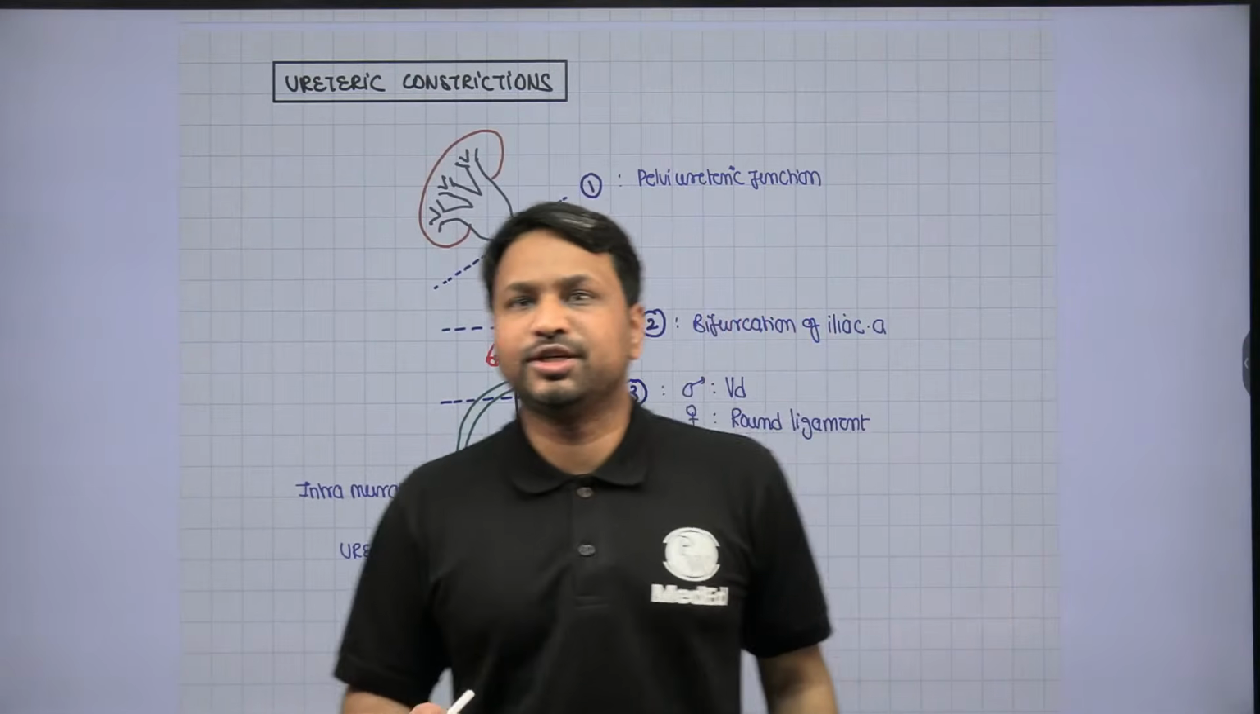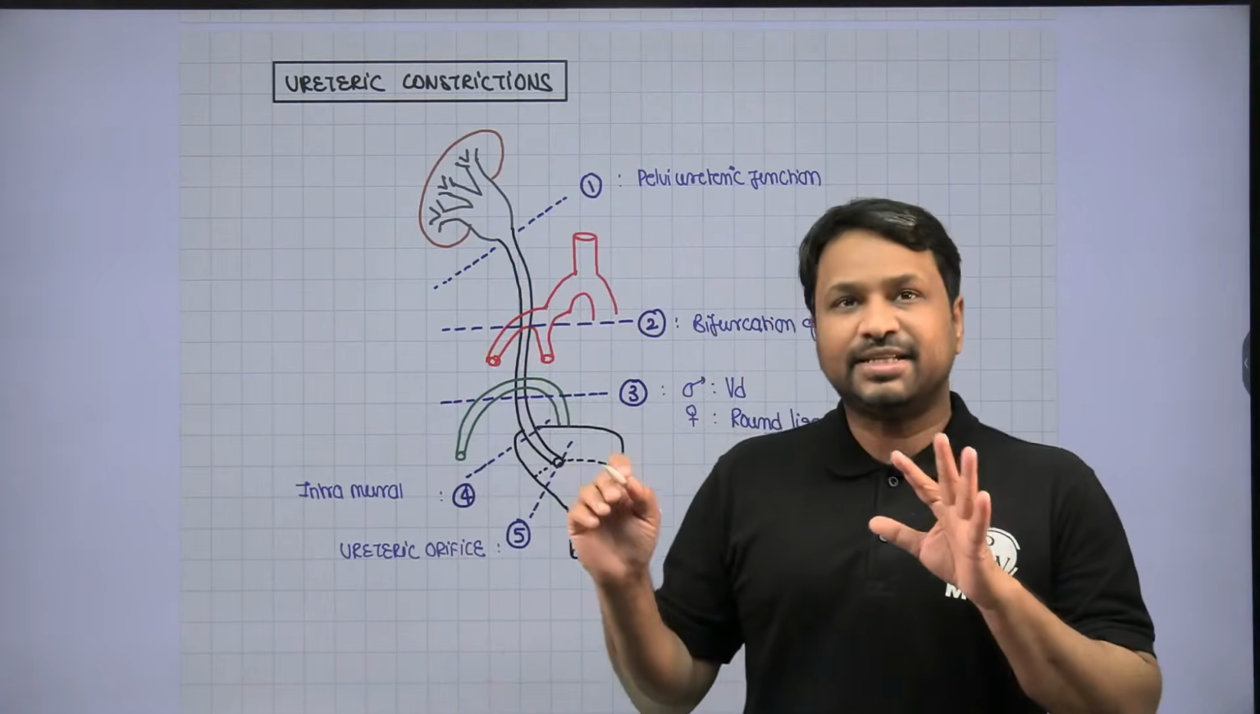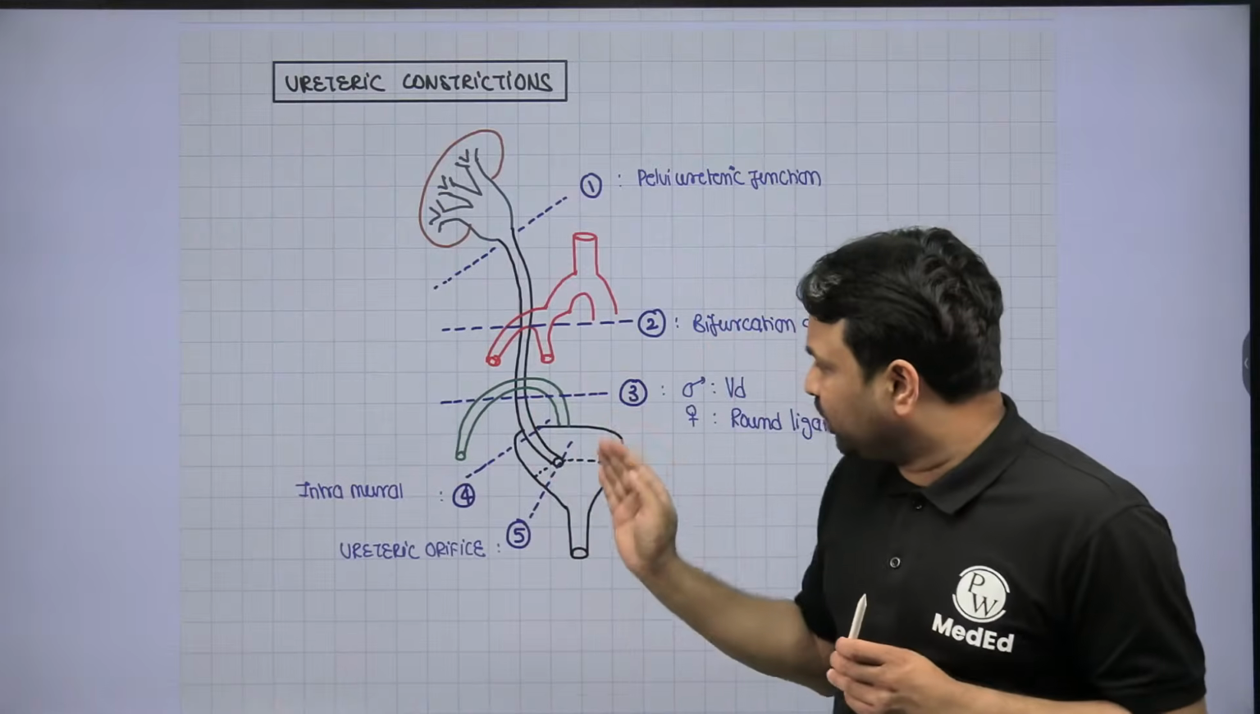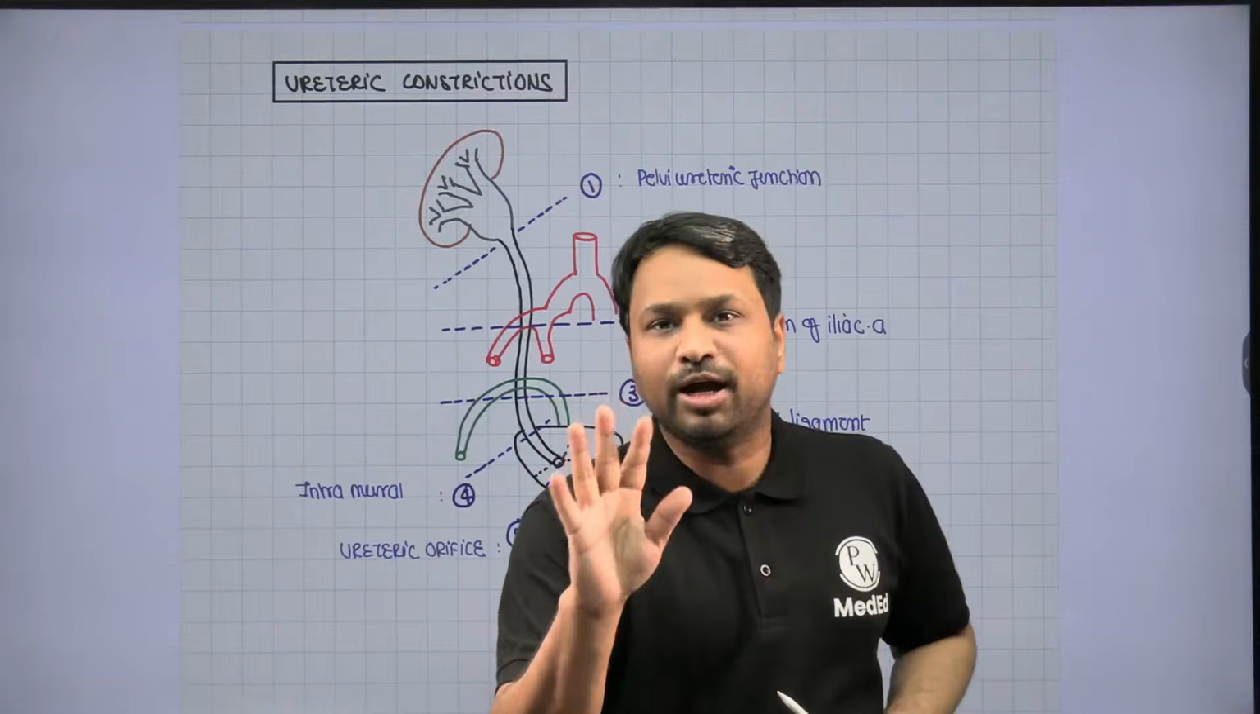Somebody is asking, constriction is narrowing. Yes, constrictions are sites where the ureter is getting compressed, right? These are the sites for ureteric compression. So when I put a ureteroscope and I go inside, these are the sites where I will get a natural narrowing. I don't need to worry about it.